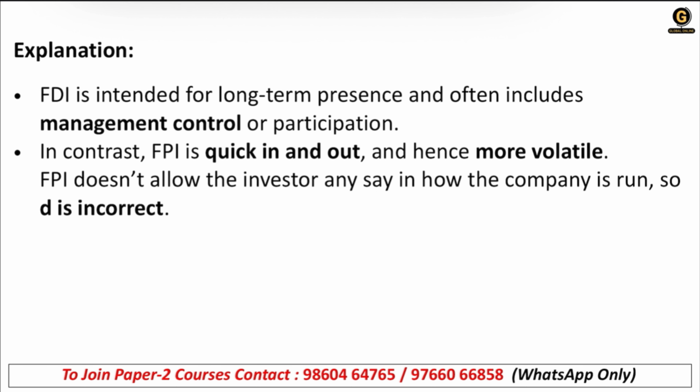Correct. See, FDI is intended for long term presence and often includes management control or participation. In contrast, FPI is a quick in and out. Once you have invested for the short term, you withdraw all the money, that is done. That is called FPI. Quick in and quick out, and hence more volatile. That is why it is called volatile, because it's not for the long term, it is for the short term. Once you have invested for some time, you will withdraw all your money with the profit. Correct? That is happening in FPI.